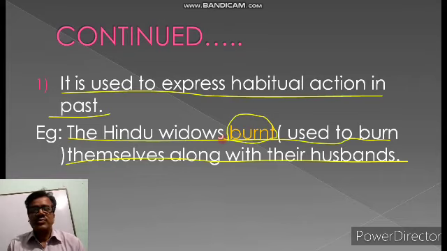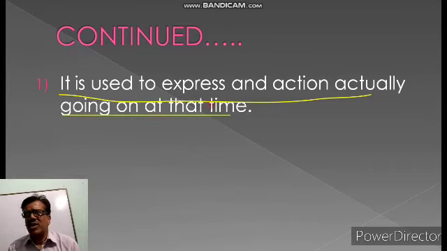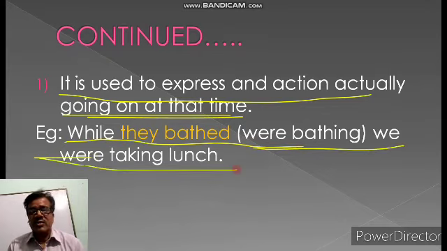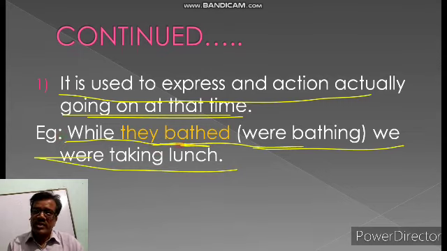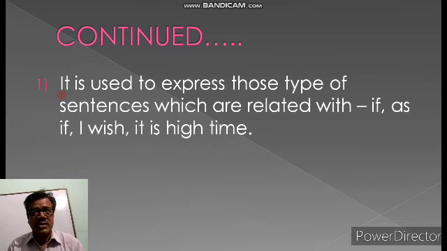Next we are going to know what else. It is used to express an action, not ended, actually going on at that time. While they bathed we were taking lunch. That means when they were bathing, we were having lunch. Which action was going? Bathing action was going.